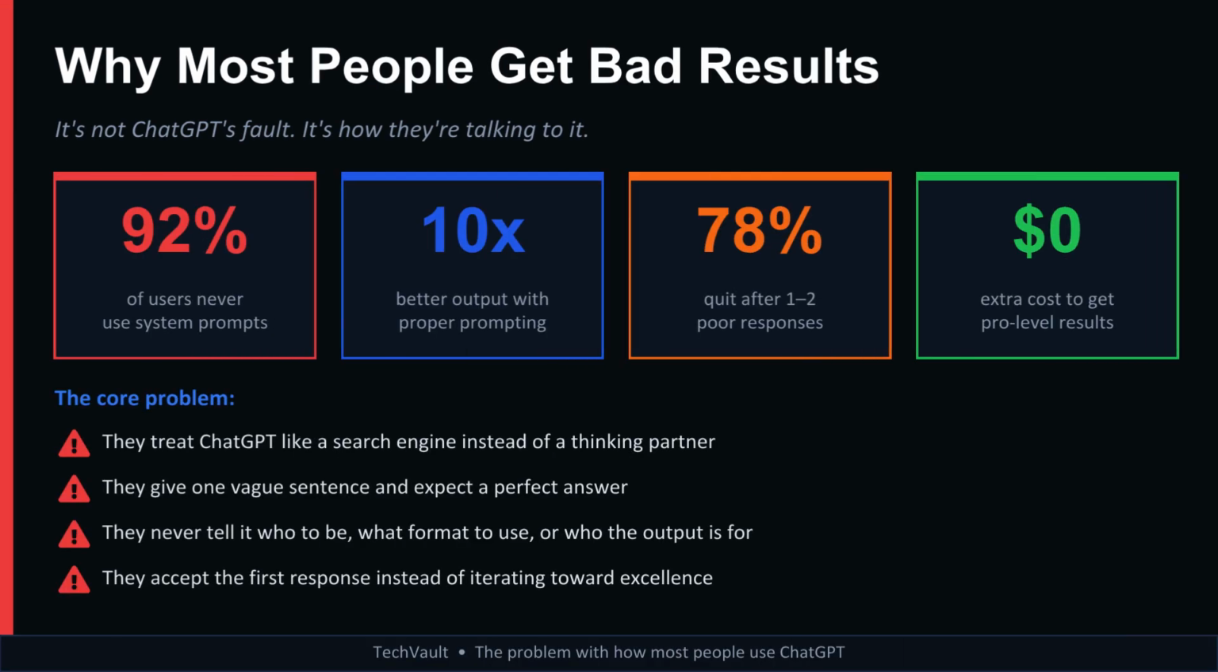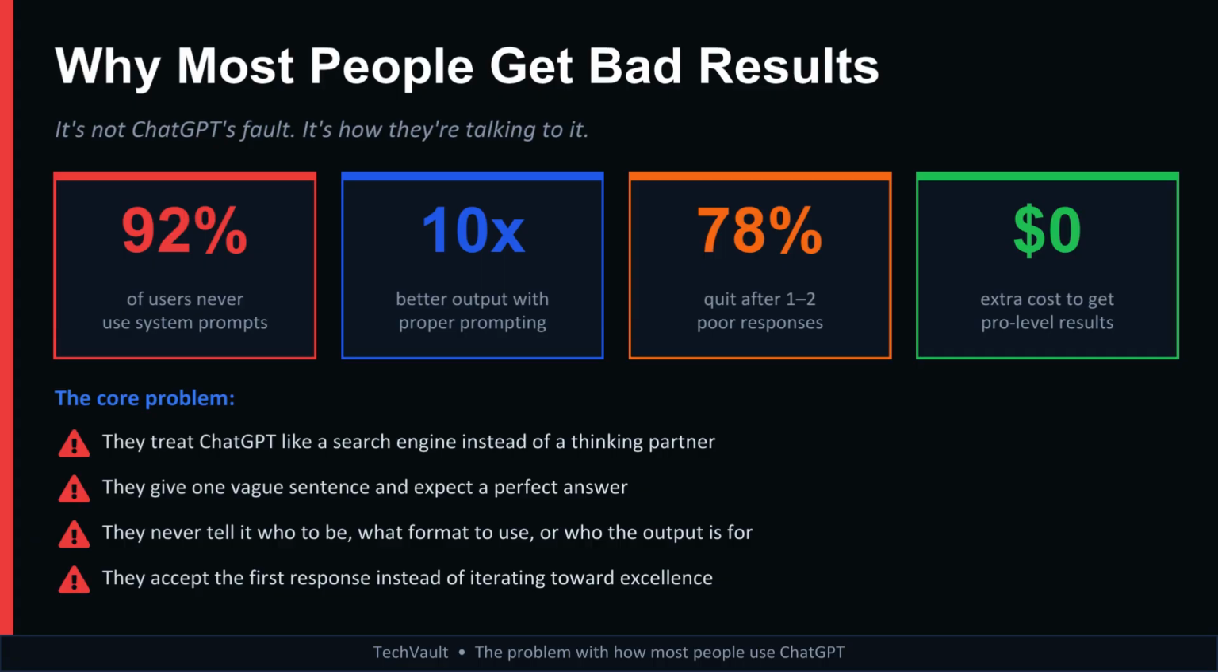They type one vague sentence, press enter, and expect magic. Something like, write me a blog post about AI. Then they're disappointed when the result is generic and boring. Think about it. If you gave a human employee almost no instructions, would you expect amazing work? Of course not. Yet that's exactly what most people do with AI.